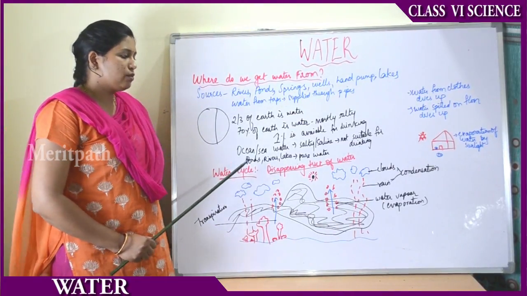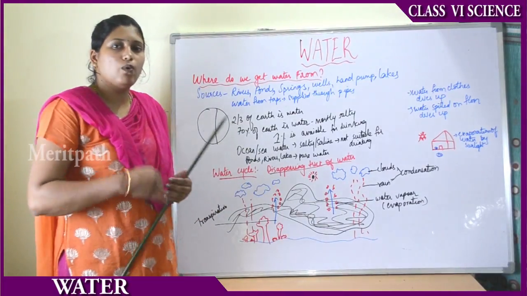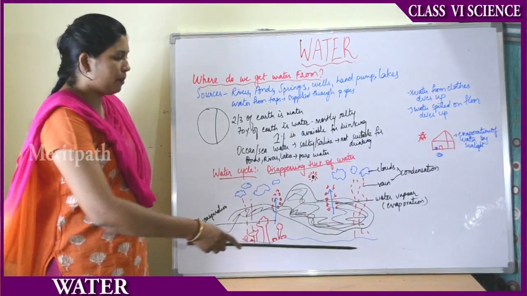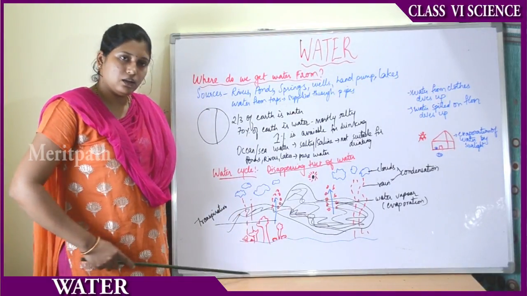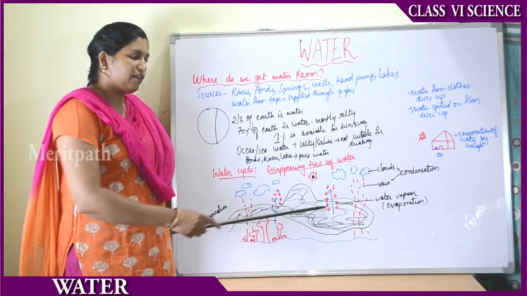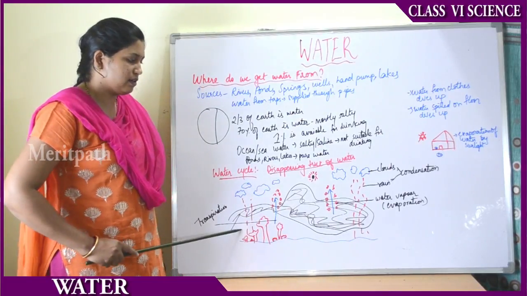So what is the water cycle? The water cycle is nothing but the disappearing trick of water: how water disappears and comes back to the surface of the earth. So suppose this is the surface of the earth. On the surface of the earth we have many trees, rivers, lakes, oceans, etc. This is the water body, right? Everywhere is the water body.